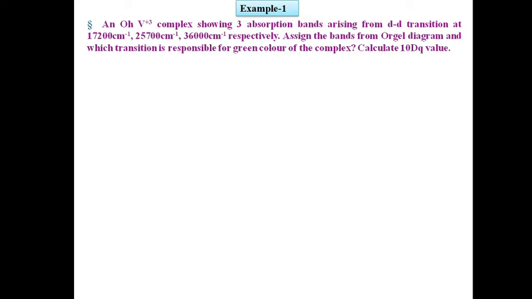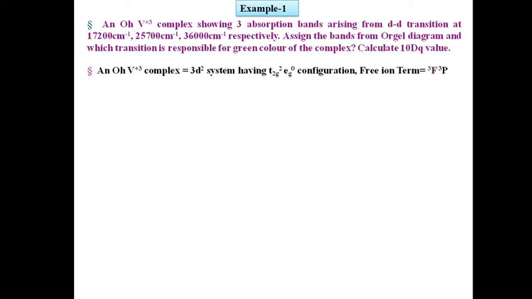Here, the octahedral vanadium(III) complex, that means V³⁺, is nothing but a 3d² system, t2g² eg⁰ configuration, and from our previous knowledge of term symbols, as per RS coupling it gives ³F and ³P.